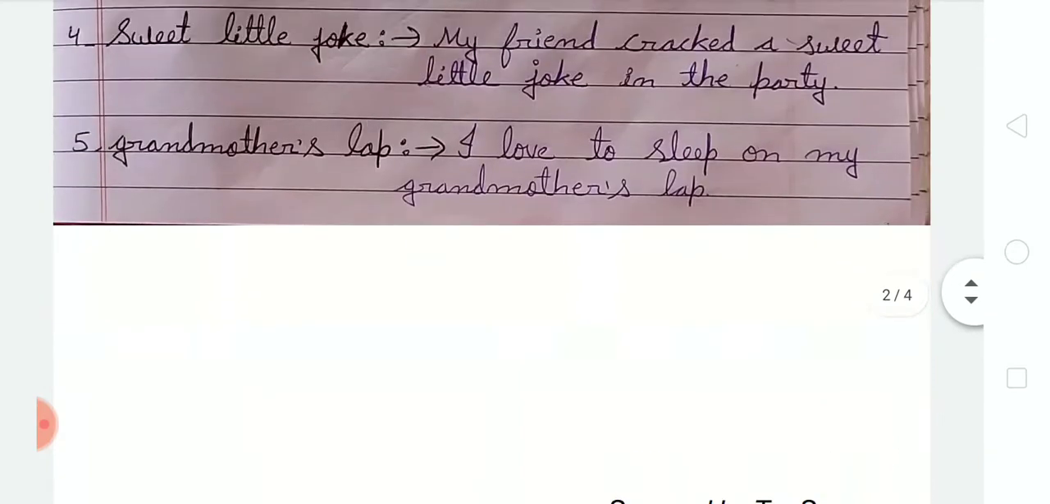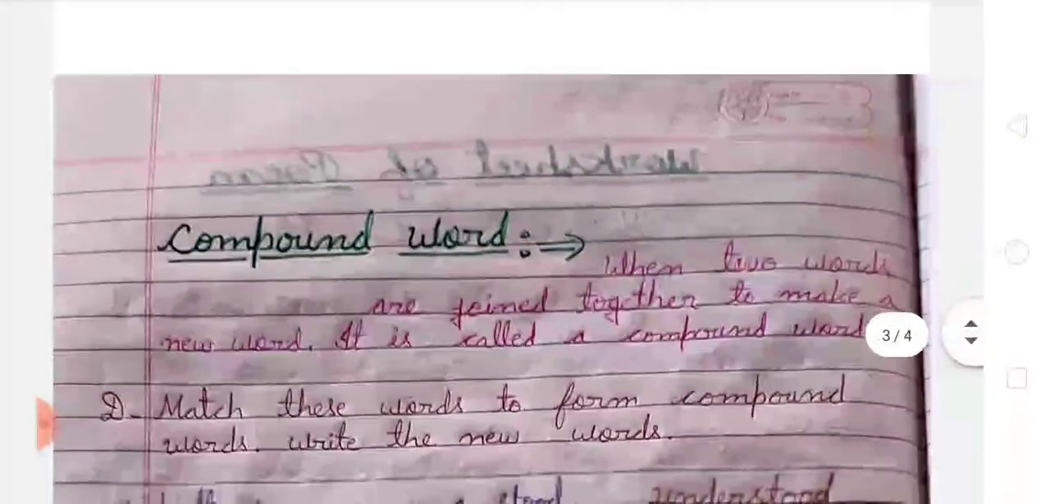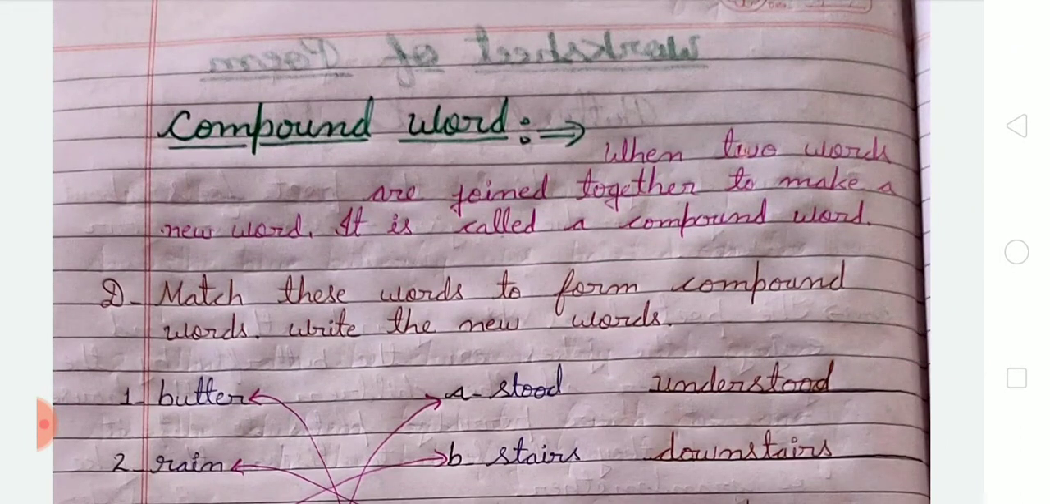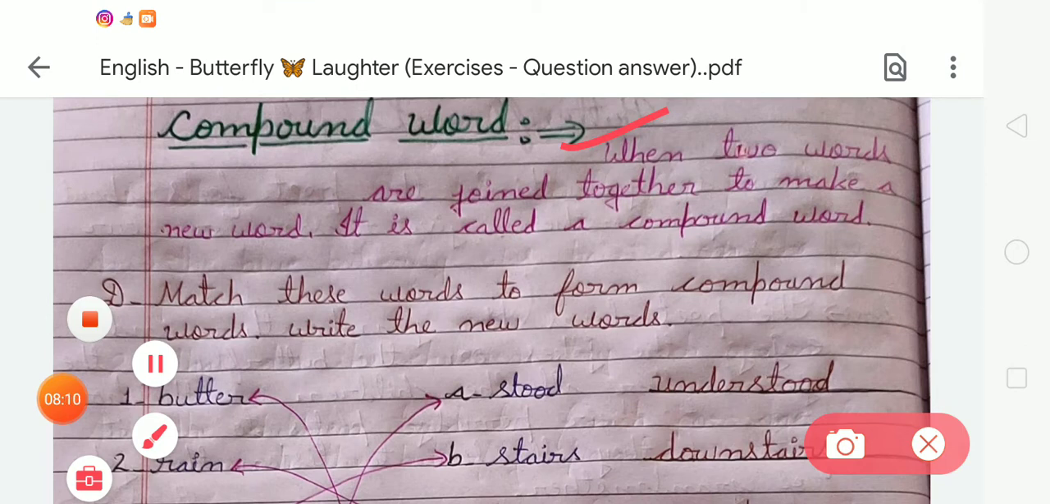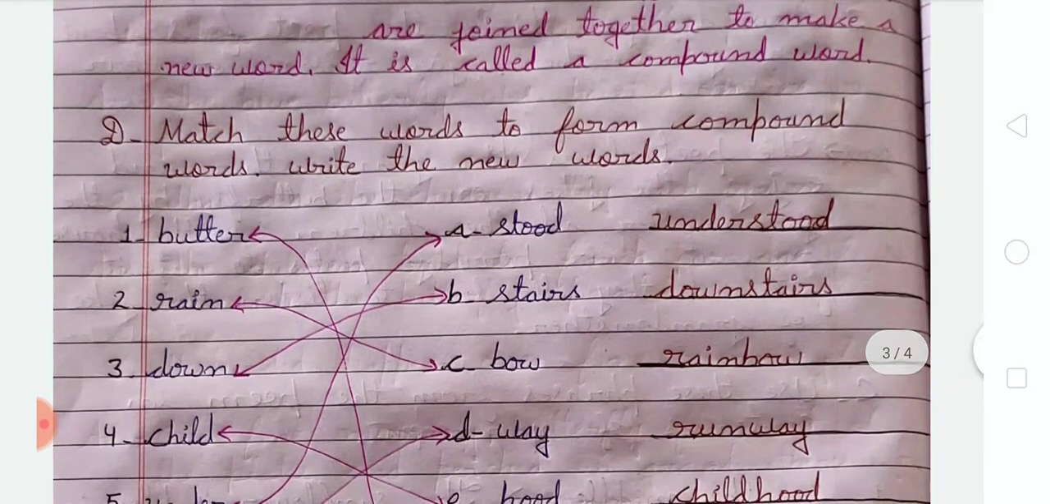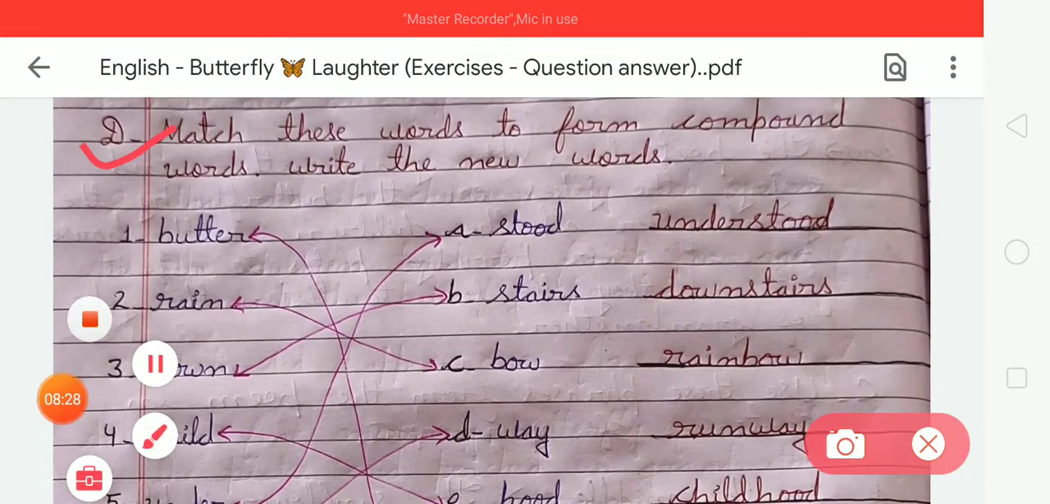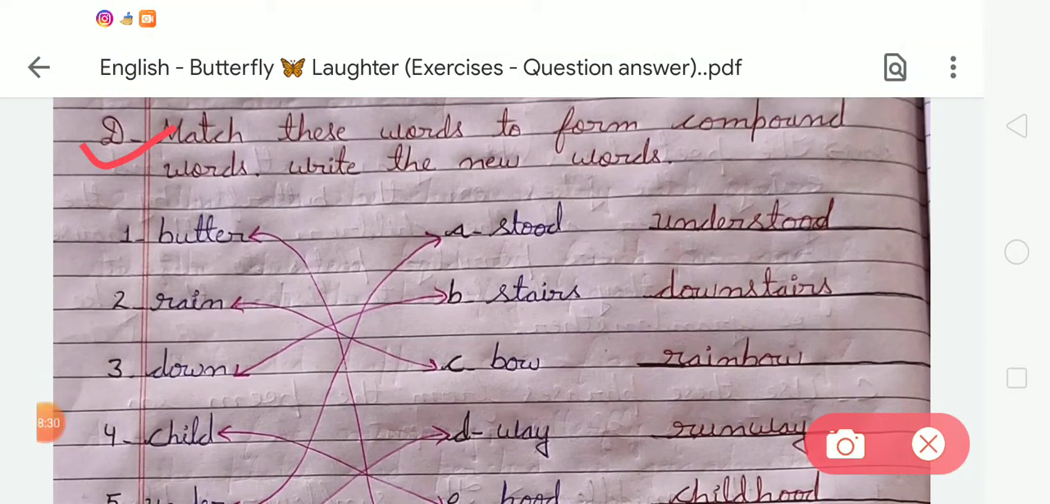Okay students, now we are moving to the next exercise, that is exercise D. So before writing exercise D, we have to learn about the compound word. What are compound words? First of all you have to write the definition of compound words. When two words are joined together to make a new word, it is called a compound word. Okay, so we have to write the heading that is given in exercise D. Match these words to form compound words, write the new words.